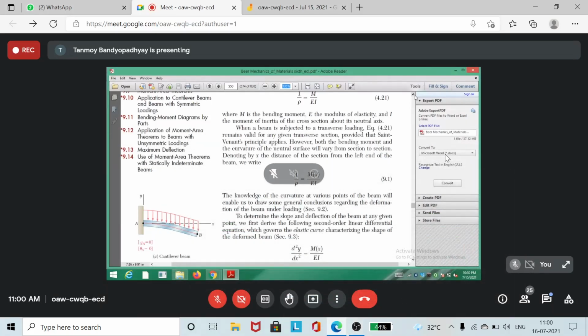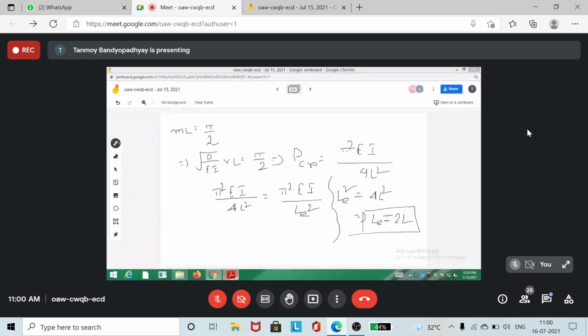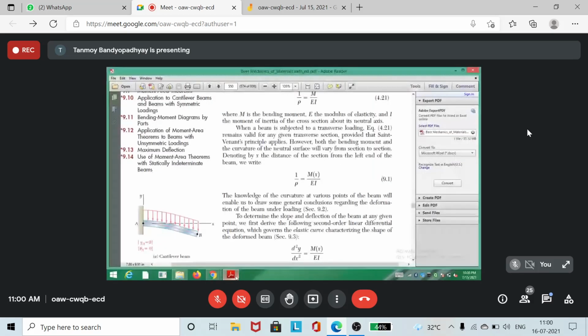Try this at home. I have just given you some hints, so just try it at your home. Next day we will discuss it again. I want to discuss something related to deflection of beam, at least I want to start the thing. We have just 1 hour, and it's already 11.